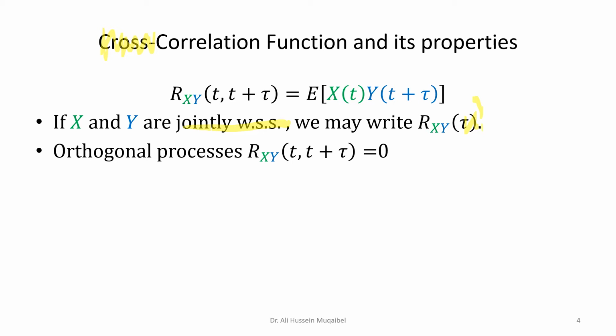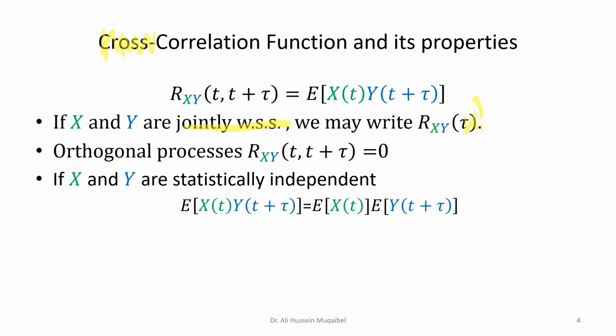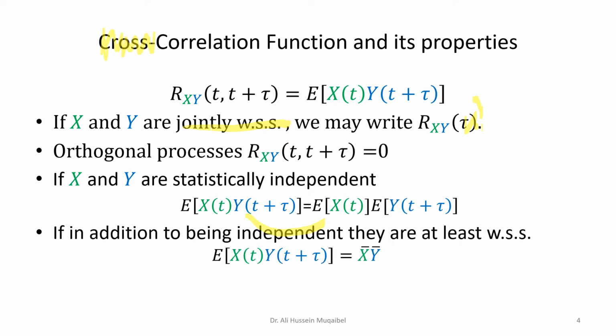And if x and y are orthogonal, it means the cross-correlation is going to give you 0. If x and y are independent, we can conclude that they are uncorrelated. Also, we can separate the expectation as a product because they are independent. The probabilities will be independent. If, in addition to being independent, they are at least wide-sense stationary, then the time dependence will also drop out, because it's going to be second-order stationary, and we get x bar times y bar. We get the average times the average.